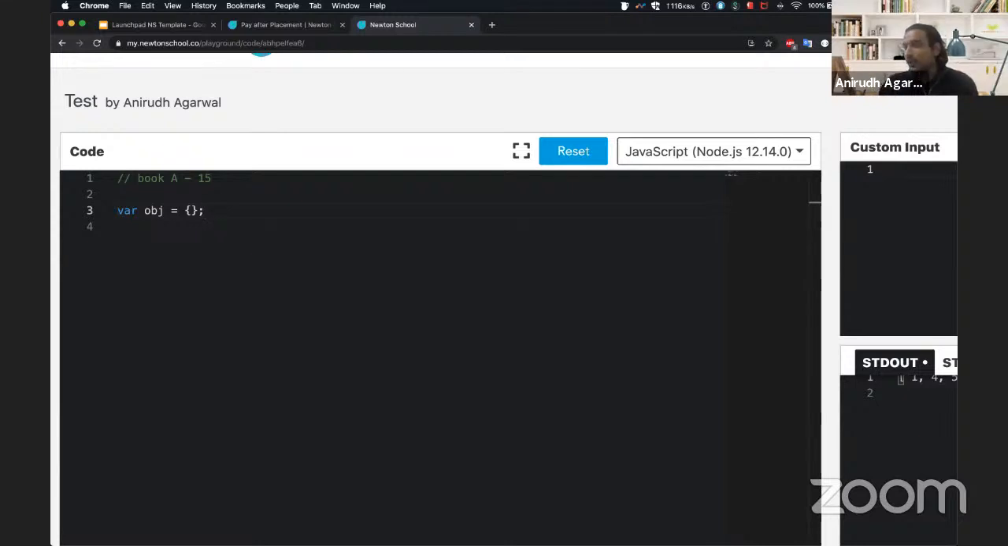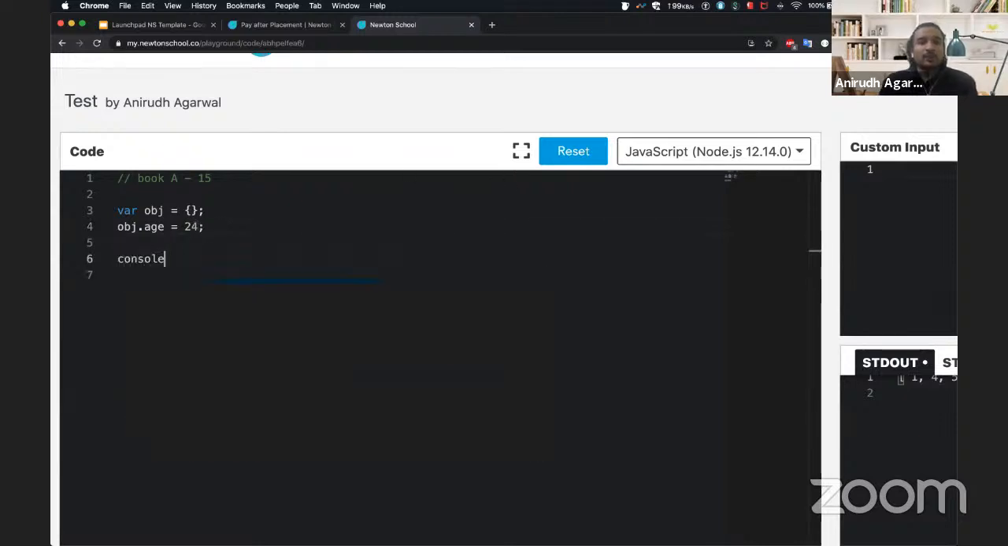You can't say that it's not an object. Some memory was allocated to it, although you can say that it's an empty object, so it is of no use. So what I can do is add some property to it. I'll say obj dot age equal to 24, right? So this is what I'll do.